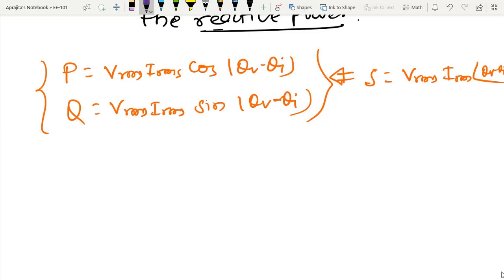So I can also write like this. You can write in form of a remark, that is also okay.